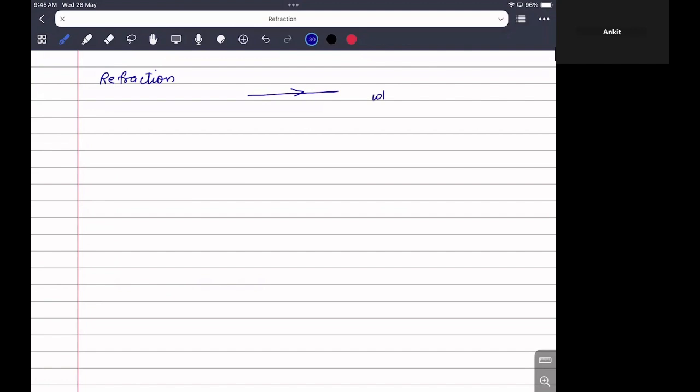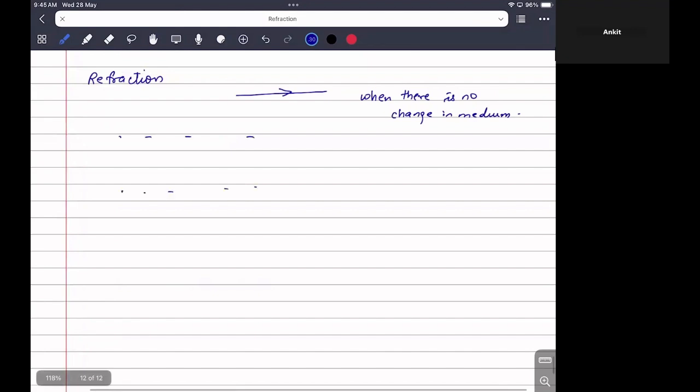But when there is no change in medium, it means, suppose there is this medium, okay? Say it is here. So light is traveling through this medium, then there will be no deviation in the path of this light.